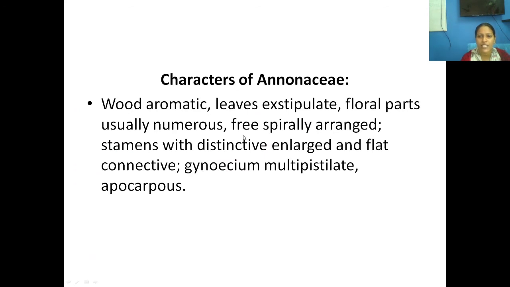So we'll come to the character of Annonaceae. It is woody and aromatic. Leaves are exstipulate. There are no stipules. And here the floral parts are many. That means the number of petals when we see in Cananga odorata there are 6 petals. And these stamens and the gynoecium, they are arranged in spiral fashion. So this is an important character.